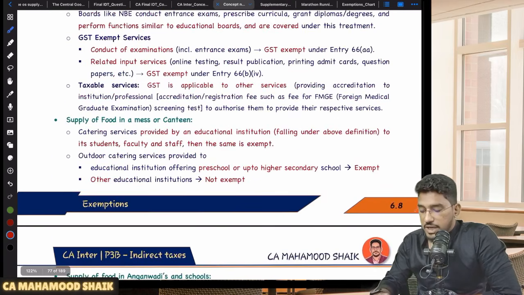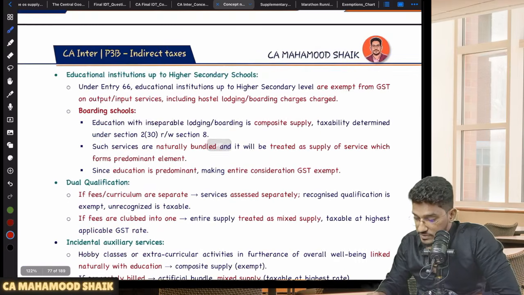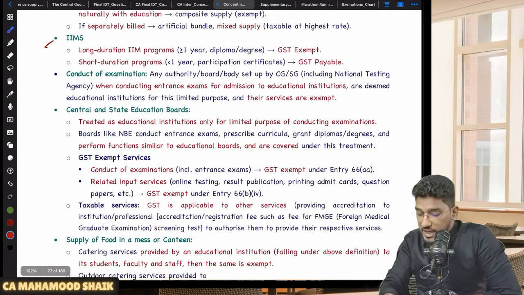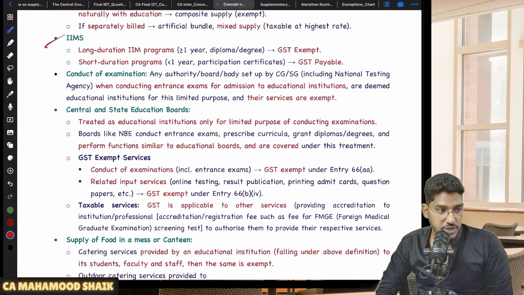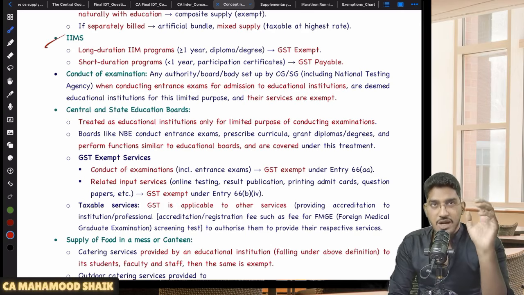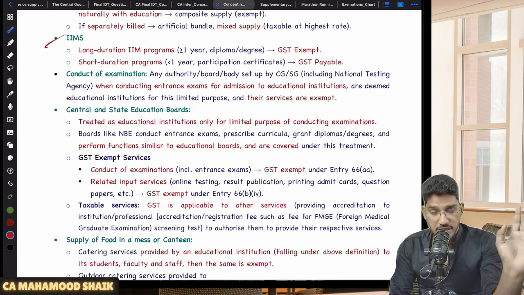A few more things I would like to bring to your attention here. A few special points from which they will ask a question. IIMs. In case of IIMs, IIMs are also education institutions. Yes, IIMs are also educational institutions. But IIMs run two kinds of programs. One is a long duration program where they will conduct a course which will go for more than 1 year, and for completing that course you will get a qualification recognized by law.